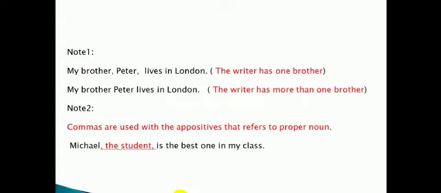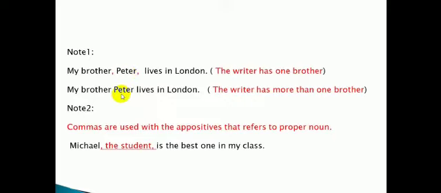So if I'm talking to this guy whose brother is Peter, for example, let's say he is Michael. If I'm talking to Michael, I know that he has only one brother. So he doesn't have to tell me the name of his brother, because I already know that he has only one brother. Therefore, this Peter here is not essential.